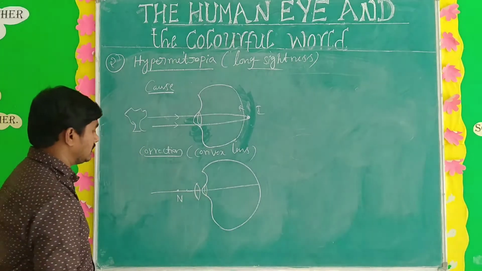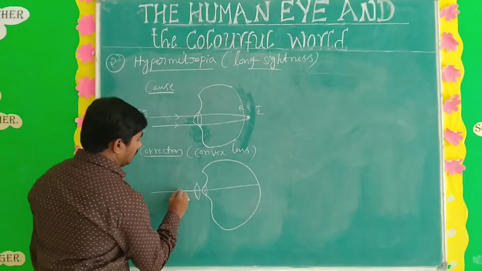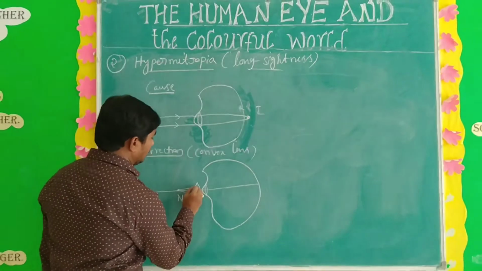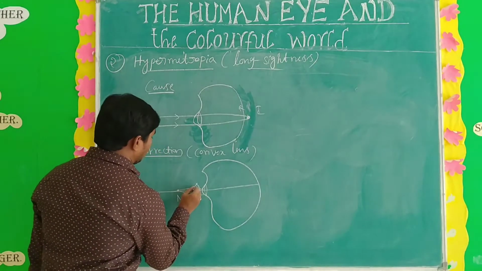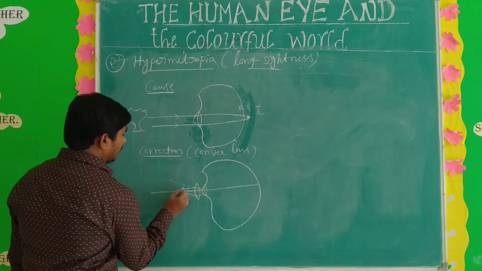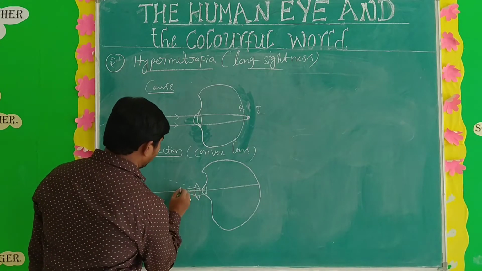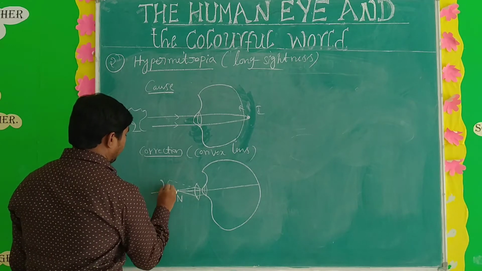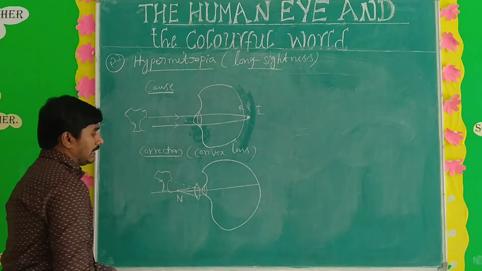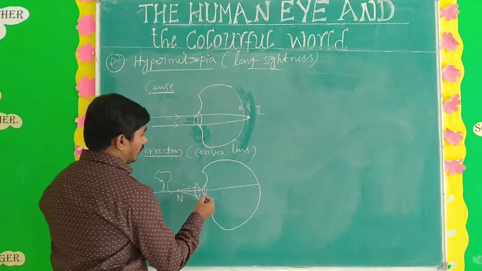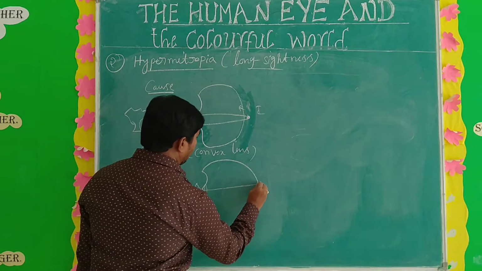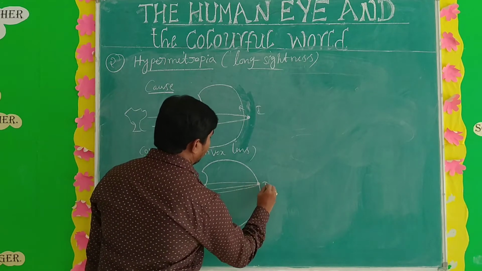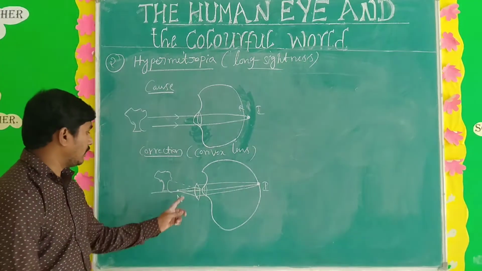So when you use the convex lens, automatically what happens? The rays converge and form an image. Here the image is formed. Finally, the image is formed on the retina, even though a very close object is there.